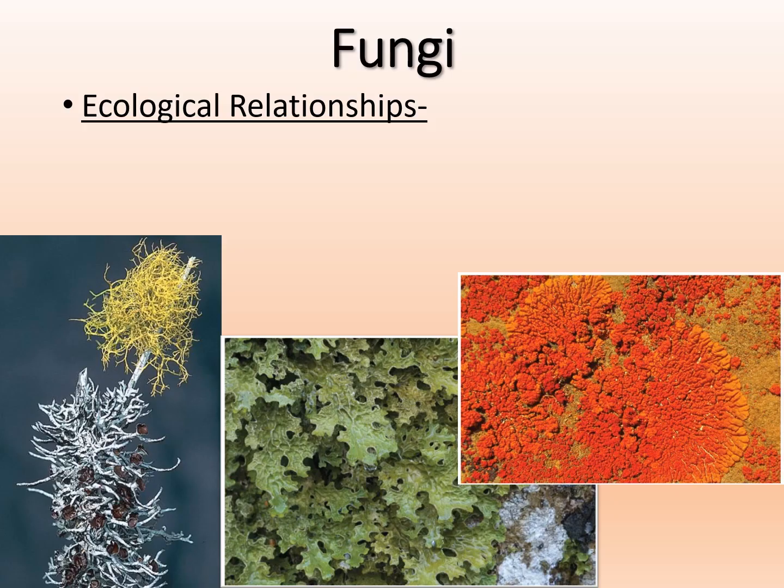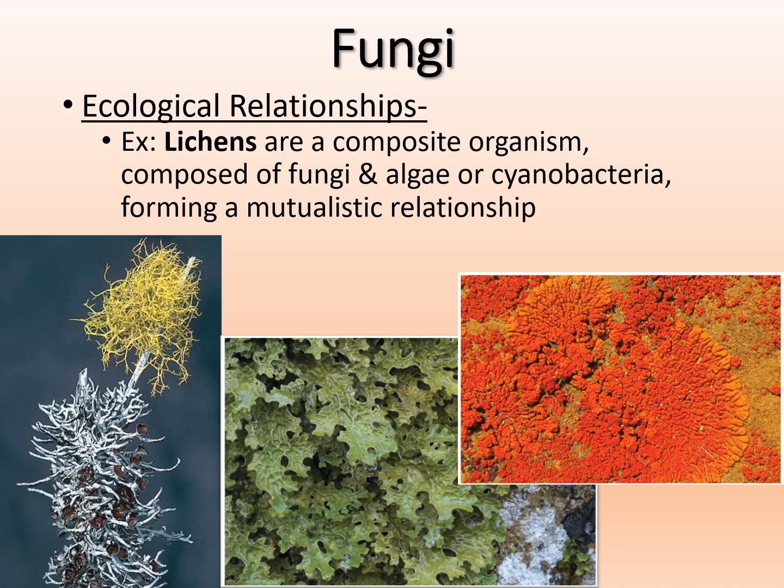Fungi can actually form some very cool relationships with some photosynthetic organisms. This is an ecological relationship that they've developed. Some examples of this are lichens. If you've ever seen a lichen, on trees or on rocks, they're a composite organism, meaning they're both fungi and either algae or cyanobacteria. So either an algae, which would be a protist, or a cyanobacteria, which is a prokaryote.